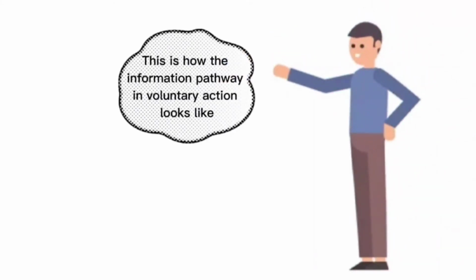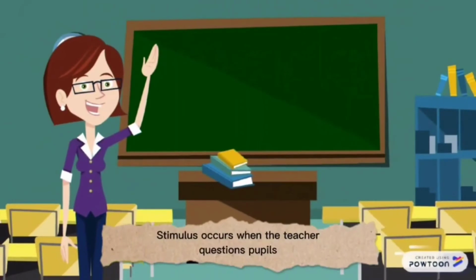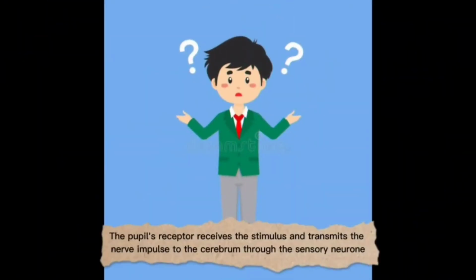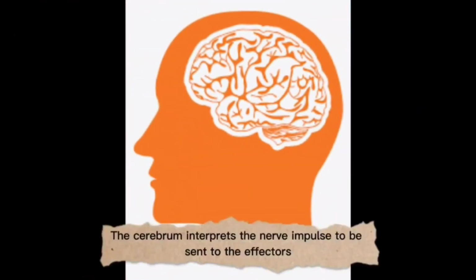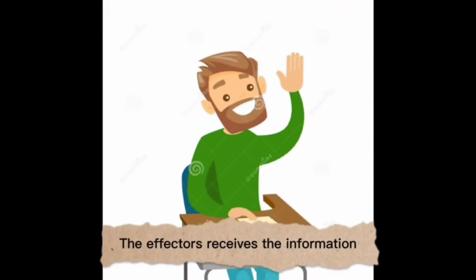This is how the information pathway in voluntary action looks. Stimulus occurs when the teacher questions pupils. The pupil's receptor receives the stimulus and transmits the nerve impulse to the cerebrum through the sensory neuron. The cerebrum interprets the nerve impulse to be sent to the effectors. The effectors receive the information, and the pupil raises his hand to respond.